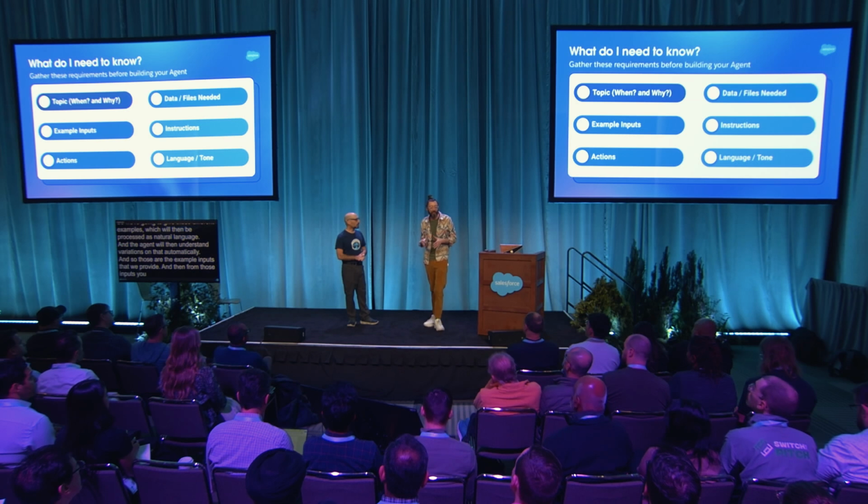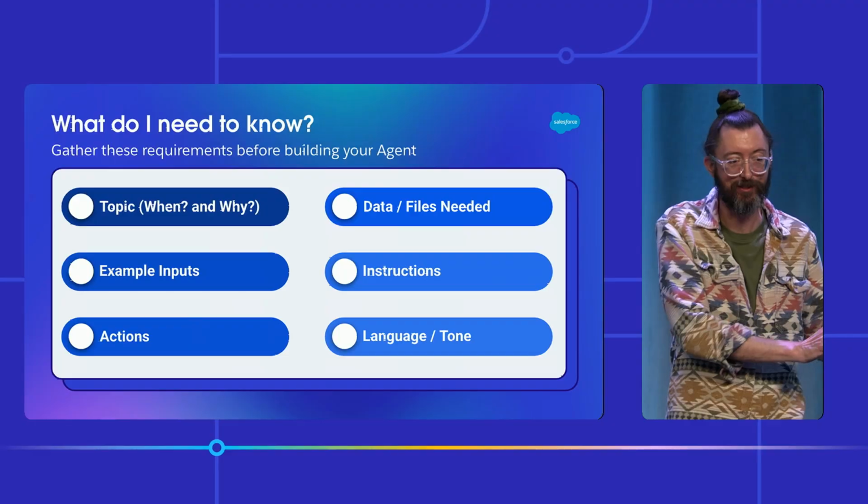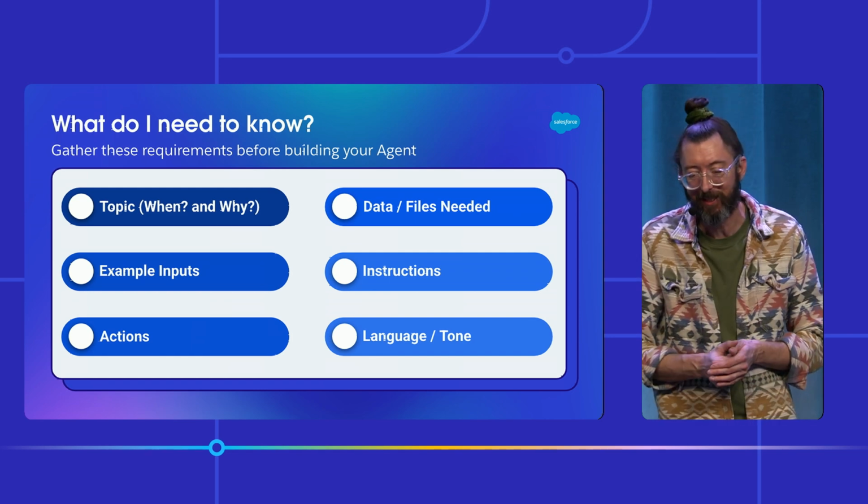Yeah. And then from those inputs, you also need to give your agent some actions that it can take. And again, that's the differentiator between a chatbot and the agent, the ability to take those actions. So do you want it to push your calls out? Do you want it to take that information from Slack and make sure it's logged on the account so that somebody in your org has access to that data?